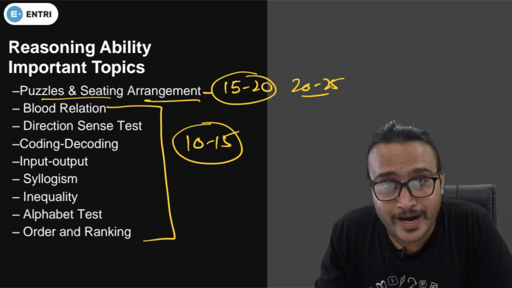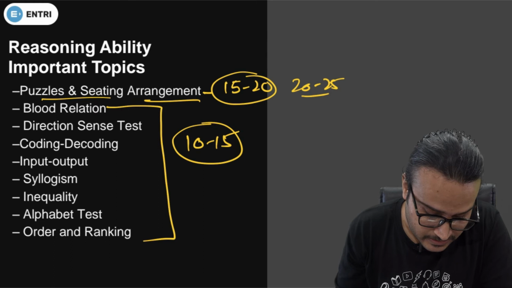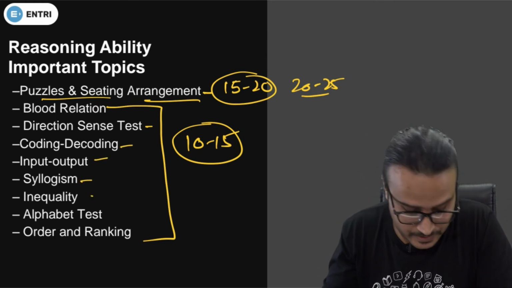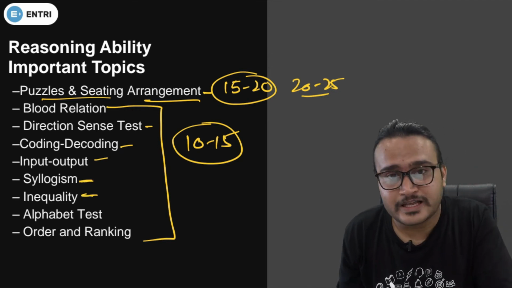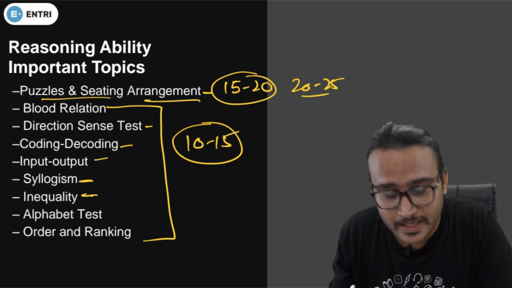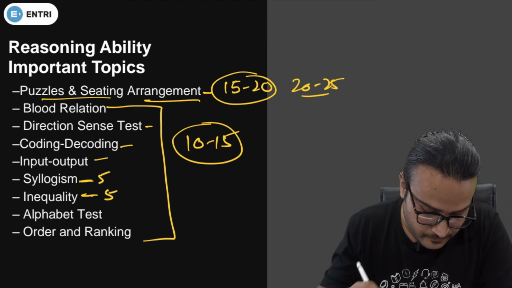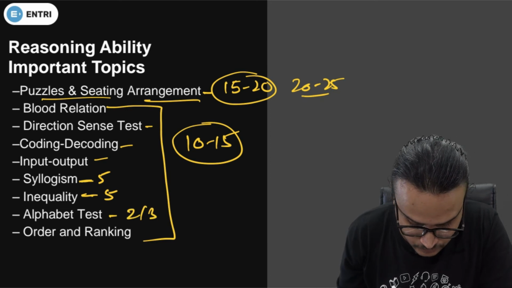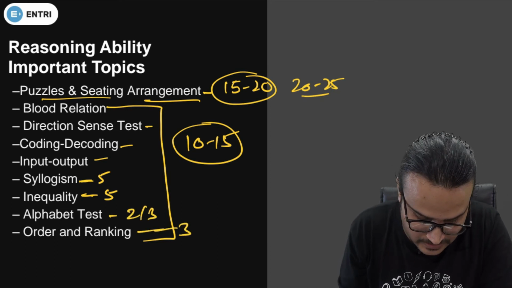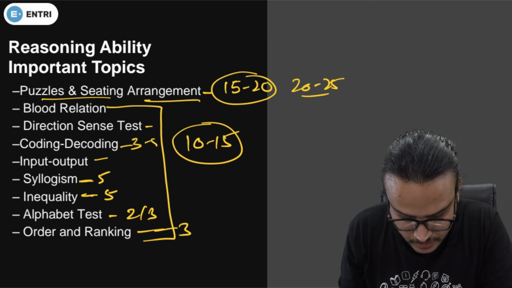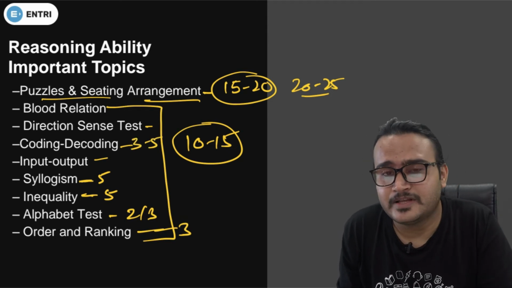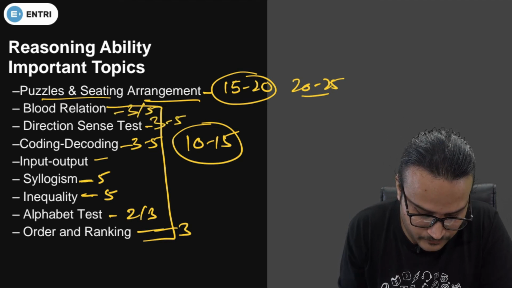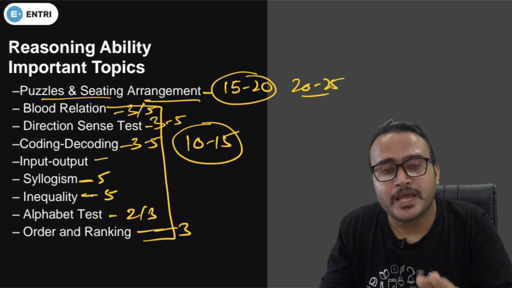Please keep all my points in your mind, because these are the important miscellaneous topics. You will definitely have questions in the examination from logs and inequality. Either logs or inequality will be there, but the number of questions from logs and inequality is 5. From the alphabet test, 2 to 3 questions. From order and ranking, 3 questions again. From coding decoding, 3 to 5 questions, and in the same way direction sense 3 to 5 questions, and blood relation 3 to 5 questions. And input output may or may not be there.